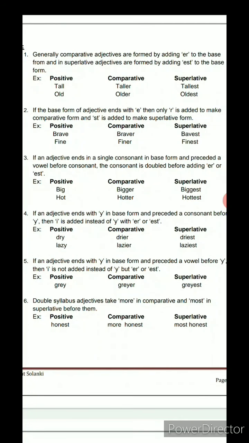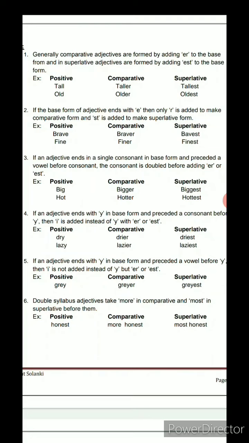Meaning if the last letter is a consonant and the letter before that is a vowel, then the last letter of the word is doubled, and then we can use the ER and EST as said earlier.